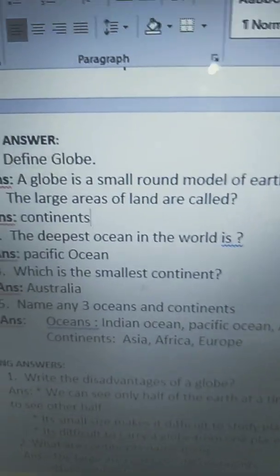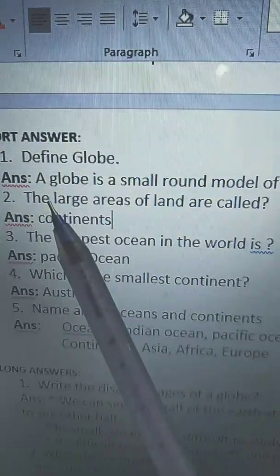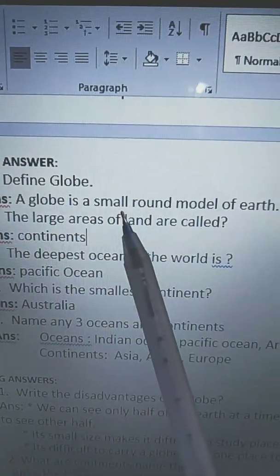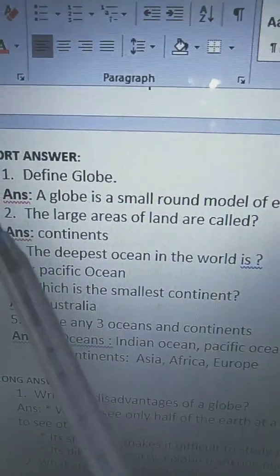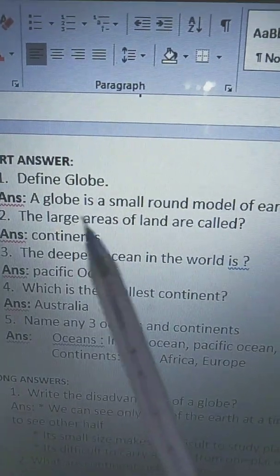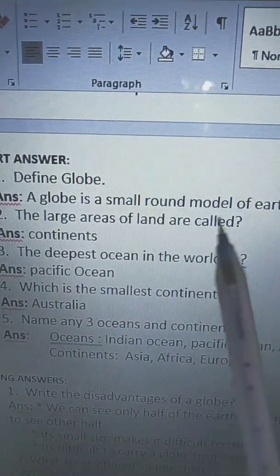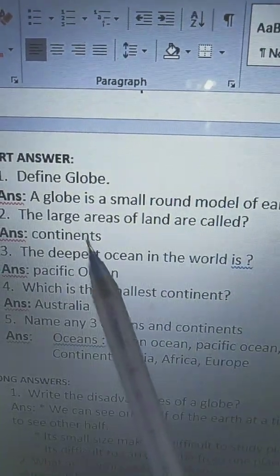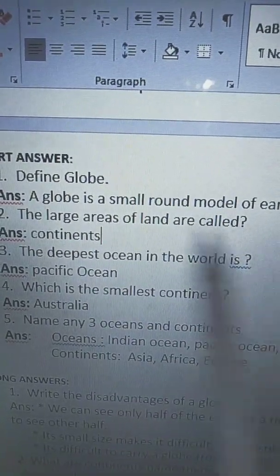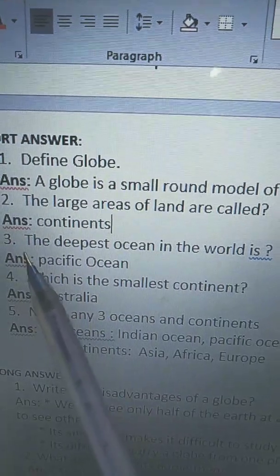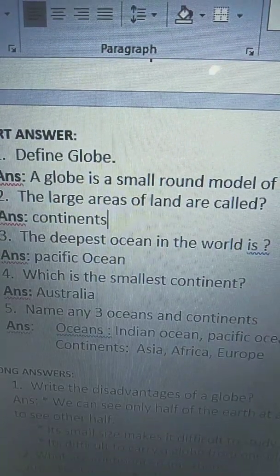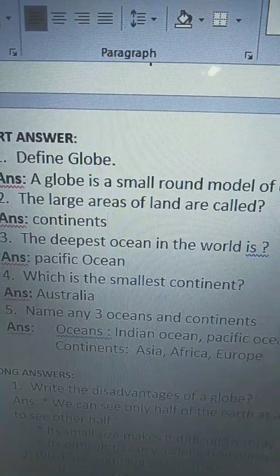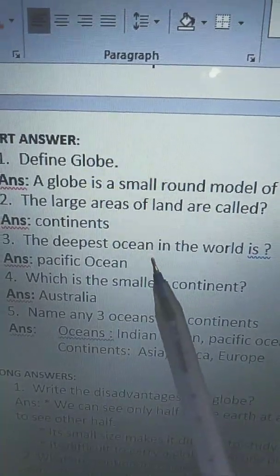Again, I am repeating the questions and answers. Children, all of you repeat along with me. Define globe. A globe is a small, round model of earth. Second one, the large areas of land are called continents. Third question, the deepest ocean in the world is Pacific Ocean.